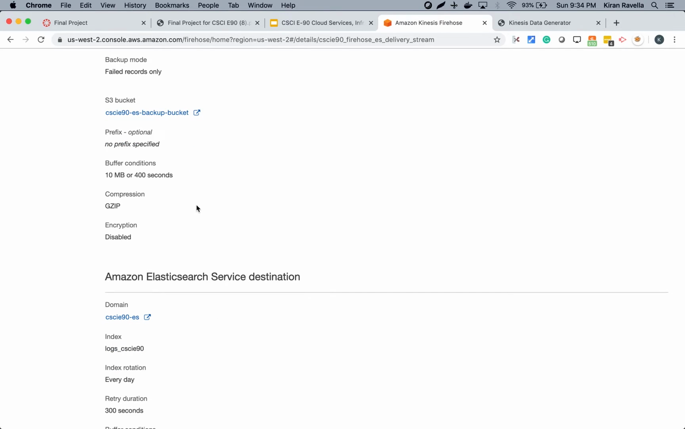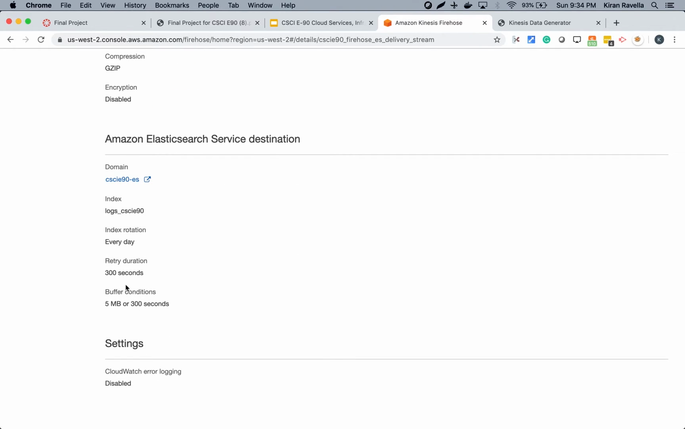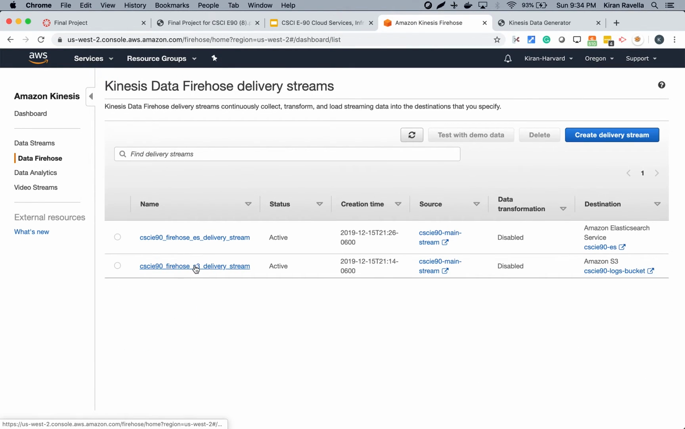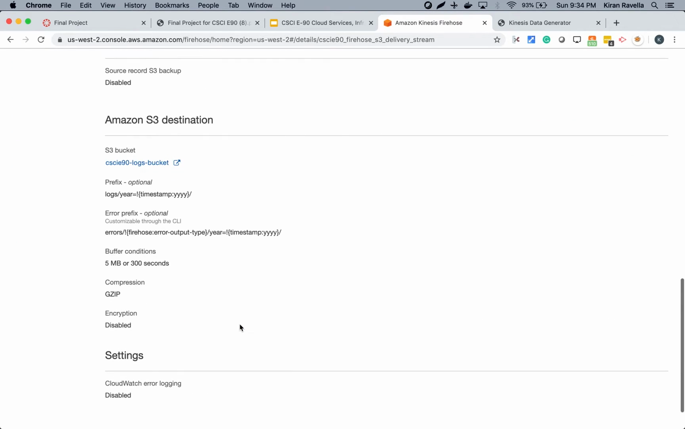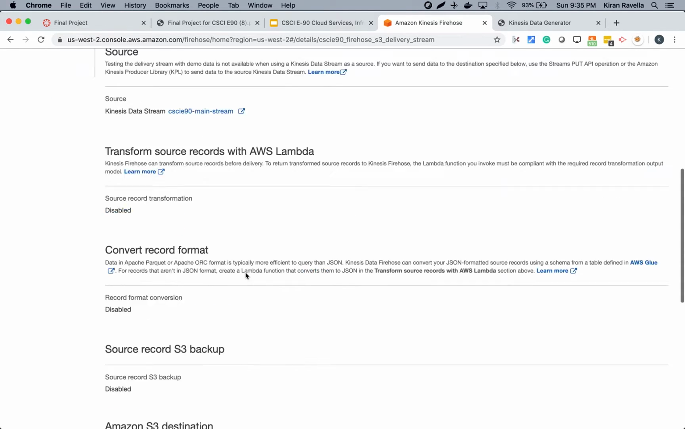As you can see, this instance is sending the data to Elasticsearch. It batches up, buffers up log data and sends it out to Elasticsearch when one of these thresholds is met. We'll quickly jump into the other stream. This is the S3 stream. This is used to send the data to the S3 bucket, and all the bucket configuration is over here. Again, this also buffers up and sends it to the S3 bucket in a compressed gzip format.